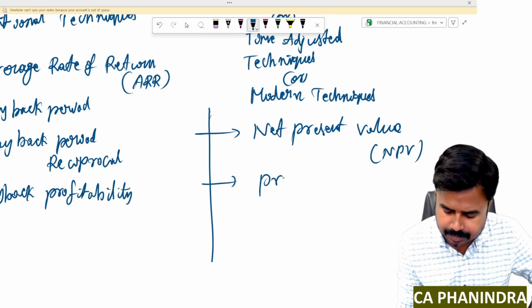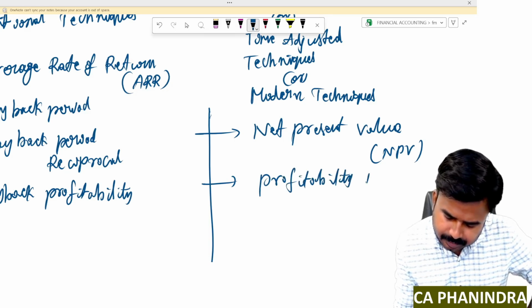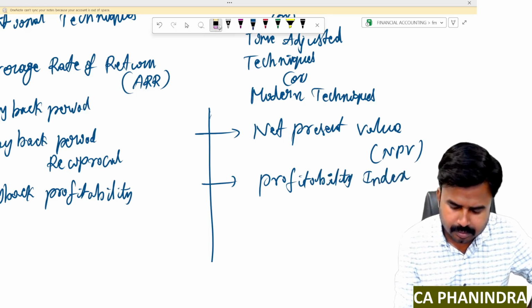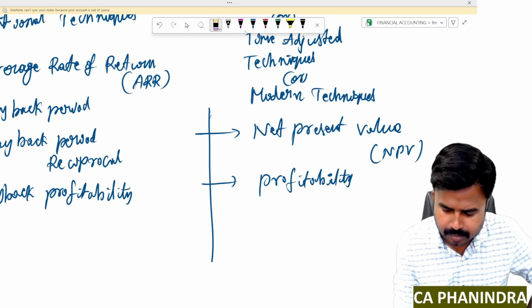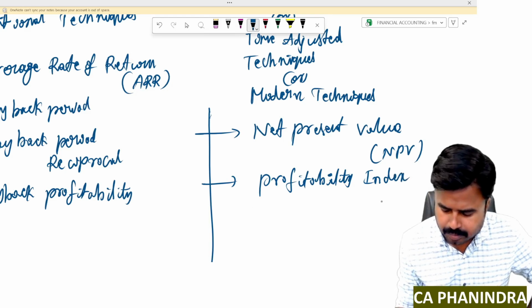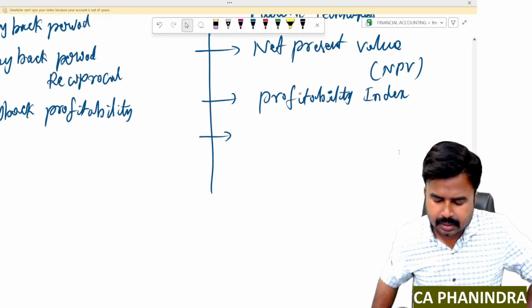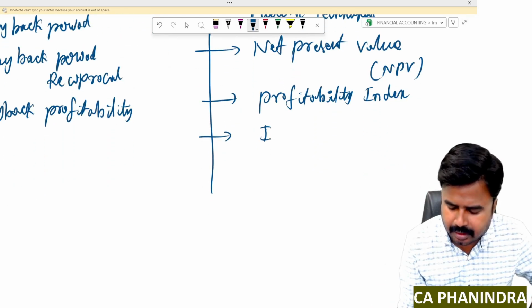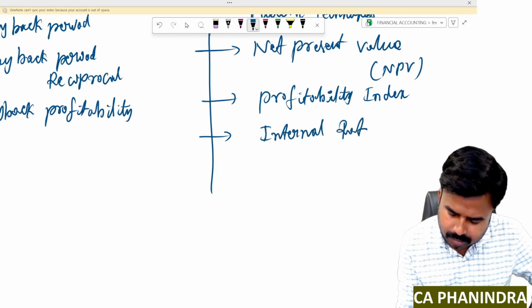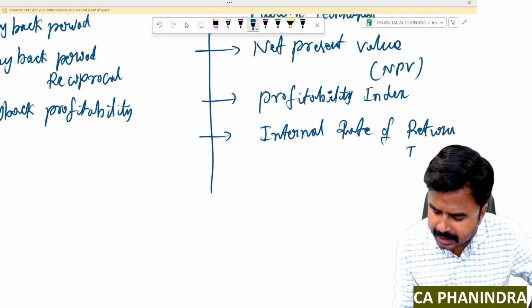Second technique, profitability index. Next one, IRR, internal rate of return.